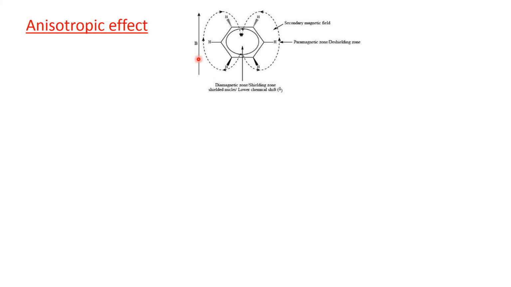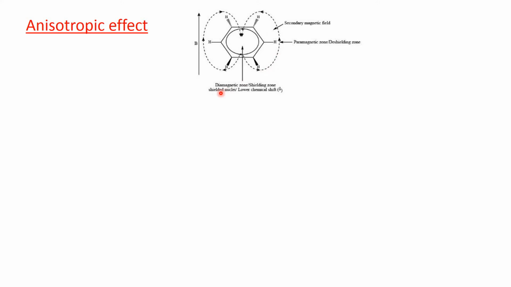That means this induced magnetic field will be perpendicular to the plane of the molecule, and in this region, that is in the direction of the applied magnetic field, it is reinforcing the applied magnetic field. That means these regions are your de-shielded region.